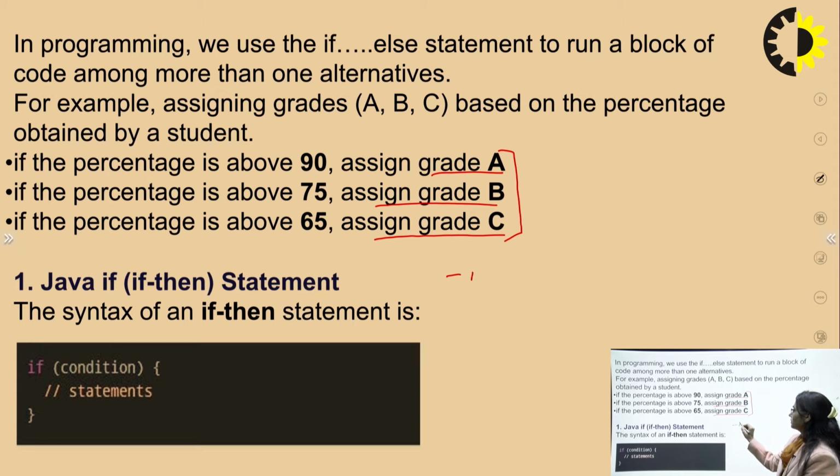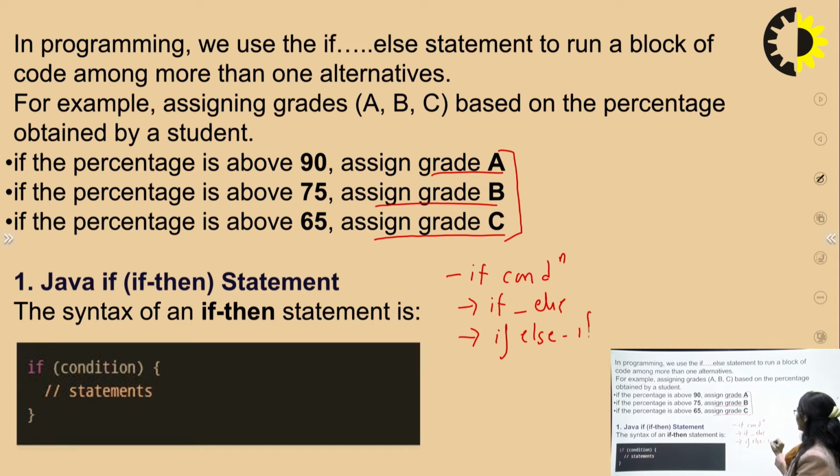We can put the if condition directly, we can put the if-else block, we can put the if-else-if in a ladder form, and the fourth one is the if-else-if condition in a nested form.